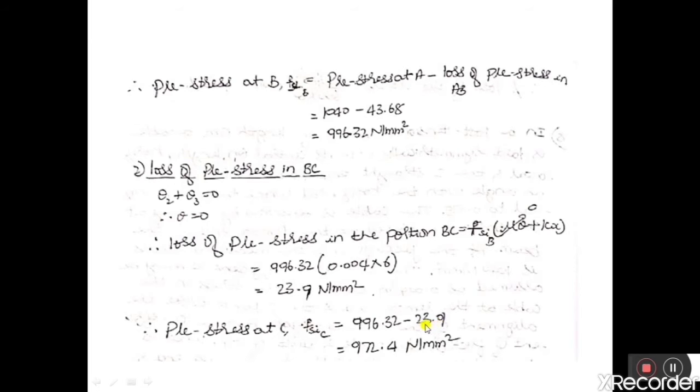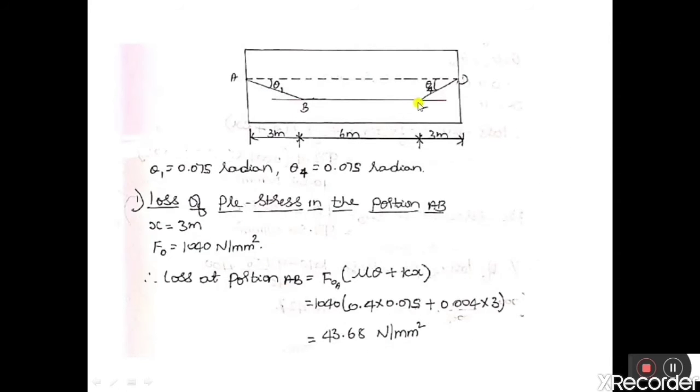After deducting this loss, the initial prestress available at C will be 972.4 Newton per mm square. So this is the initial stress available at point C.